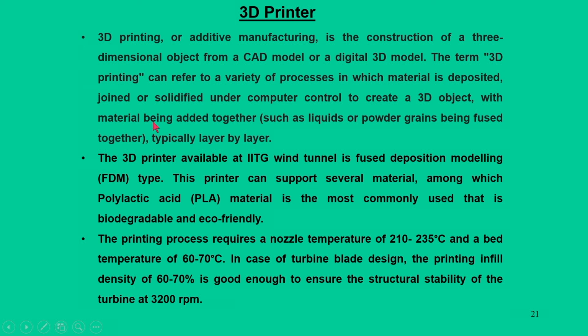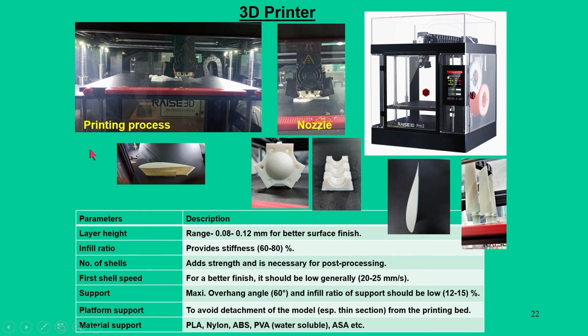But anyway, that is a different thing. The basic point is that we have a 3D printer, and this is the printing process, how the material is poured, and this is the nozzle shape that pours the material and makes the shape of the object. Based on this, we can see some blades, aerofoil type blades. This is a wind turbine hub being fabricated.